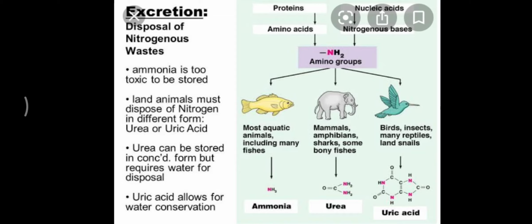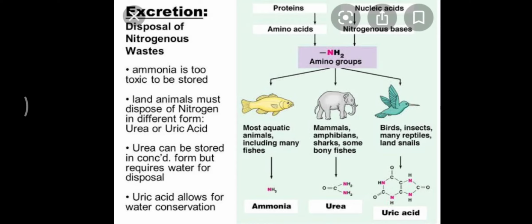The ammonia being the most toxic requires a lot of water, so basically all the aquatic animals are excreting ammonia. Then when you come to the terrestrial organisms which live on land, they excrete either urea or uric acid. The individuals who are releasing urea, they release the urea in the form of urine, which is a liquid form of excretory waste, whereas the birds and reptiles excrete uric acid, which is in the form of semi solid waste, right? So they do it because they need to conserve the water.